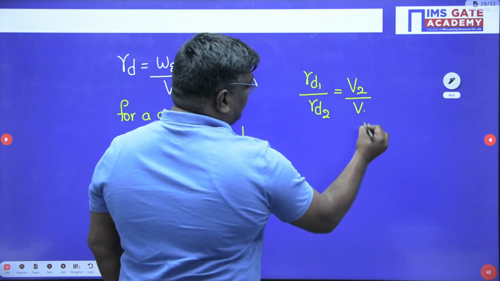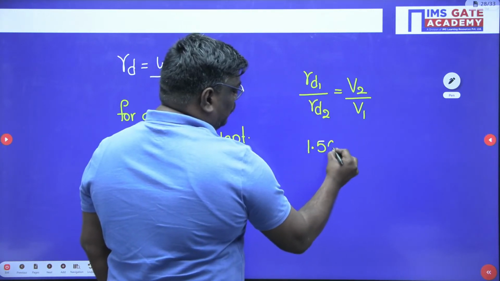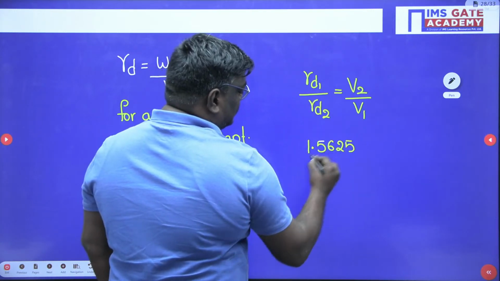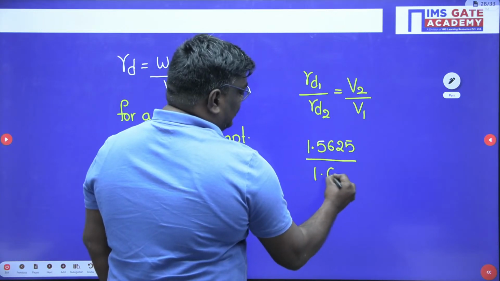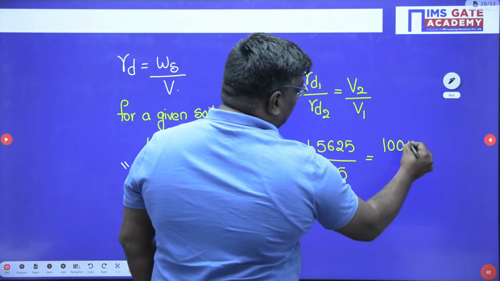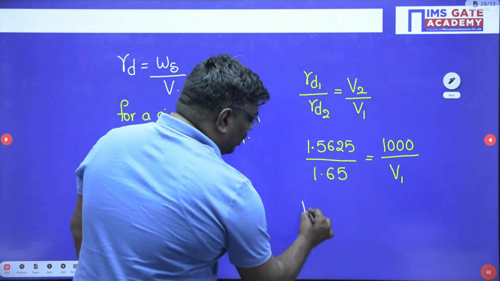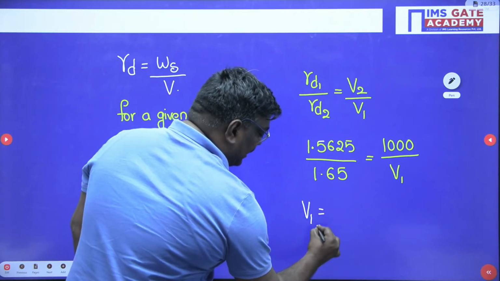Now, what is gamma D2, sir? Gamma D1 is 1.5625. Gamma D2 is how much? 1.65 is equal to V2, which is how much? 1000 meter cube upon V1. Now, my dear students, if you solve, you will get volume of borrow pit.